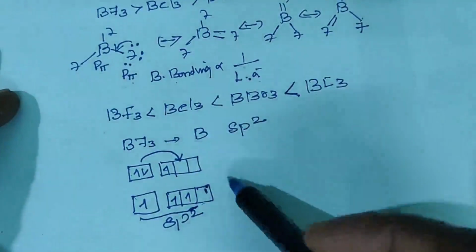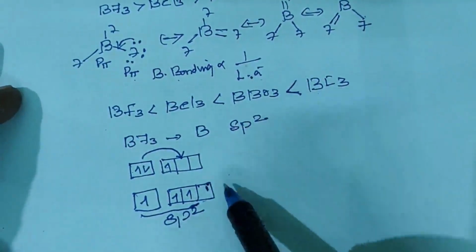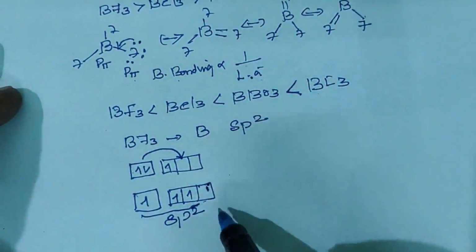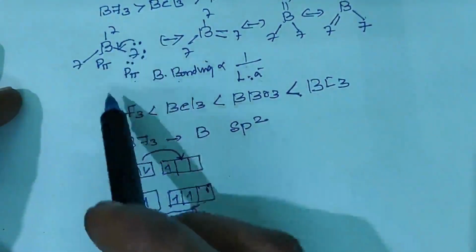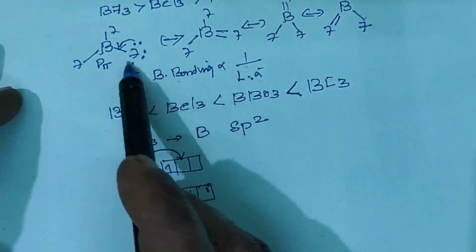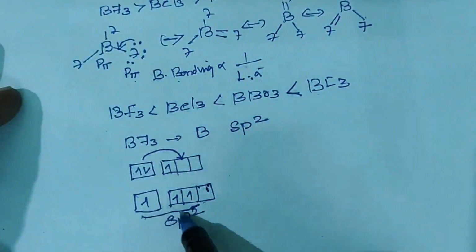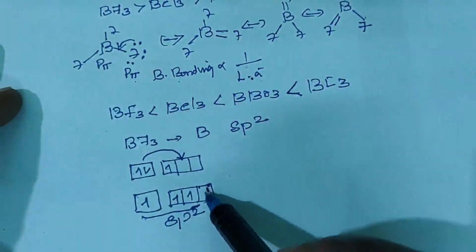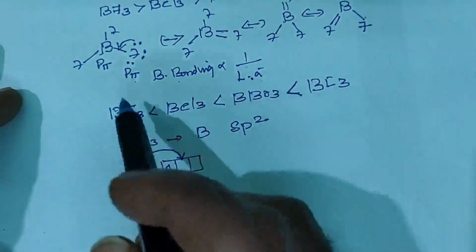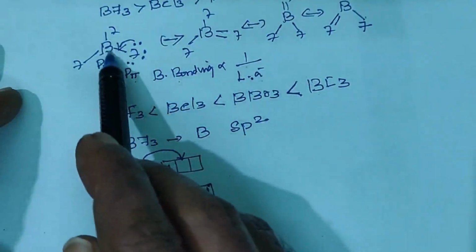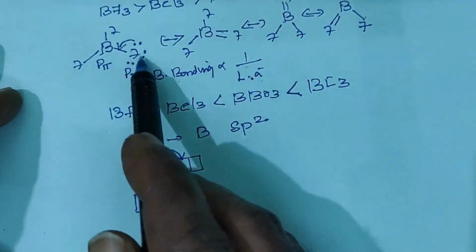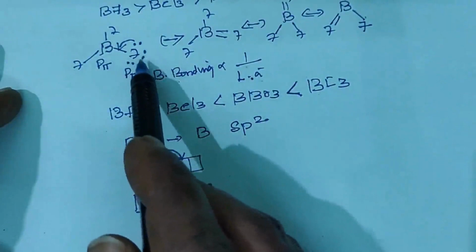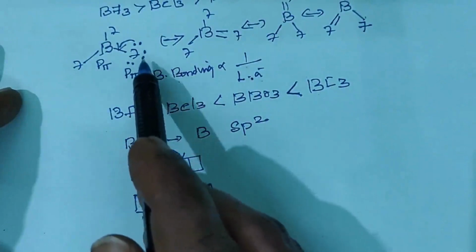Why is the Lewis acidity very low in boron trifluoride? Here it is back bonding character. In the sp2 hybridized boron, the vacant orbital is the 2pz orbital. So the 2pz orbital of boron accepts electrons from the 2pz orbital of fluorine.